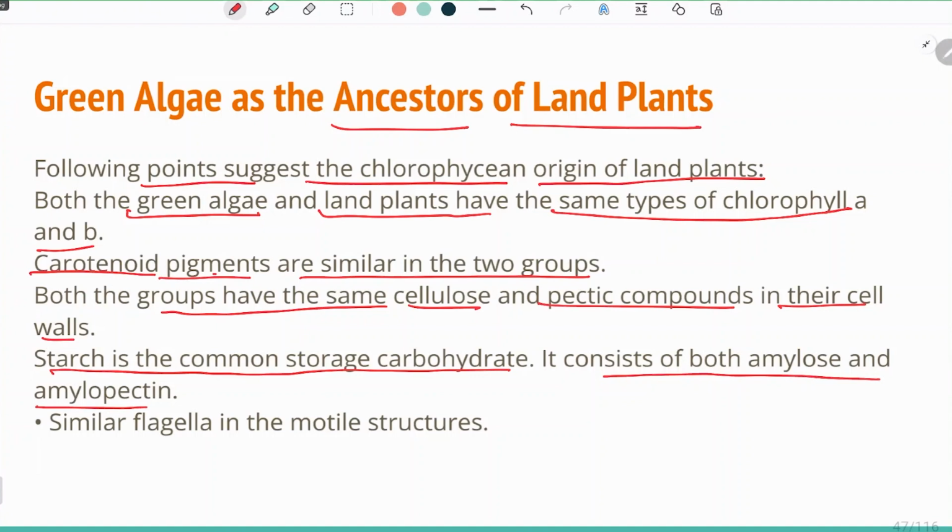The flagella in motile structures are also similar. These are the points which make green algae the ancestors of land plants.